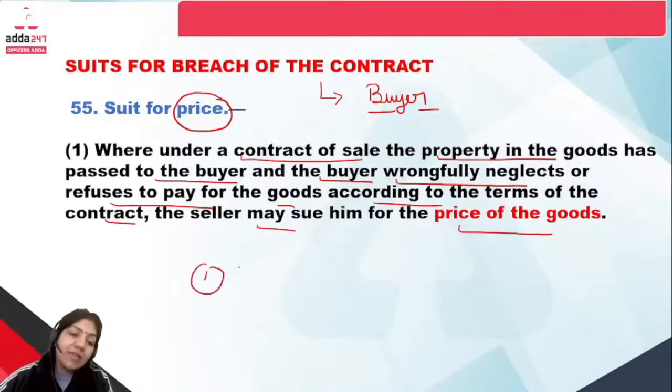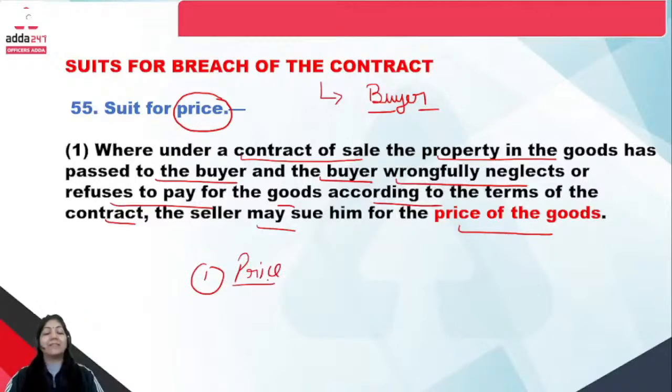So the first thing is price. Suit means to file the case. So under this contract of sale, the property in the goods has passed to the buyer, the buyer wrongfully neglects or refuses to pay according to the terms of the contract, and the seller may sue for the price of the goods. Please see this. This is important: suit for the price.